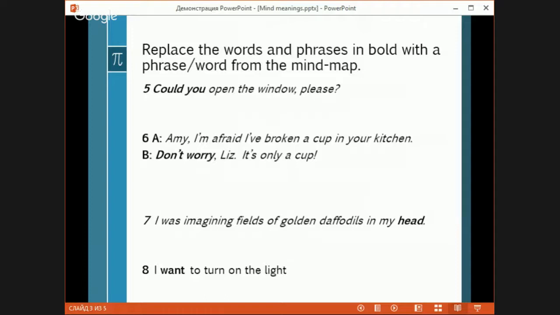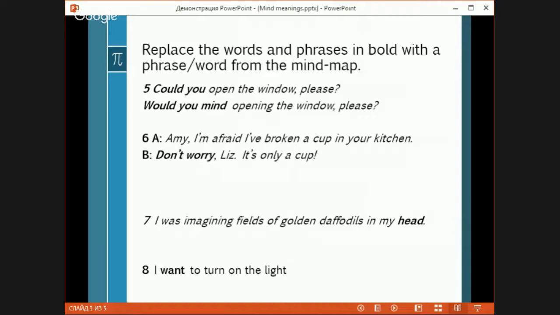So let's look at the first one. Could you open the window, please? What we have here? Would you mind? And one more time, as I said, we use gerund. We use verb with ing after mind. So would you mind opening the window, please?